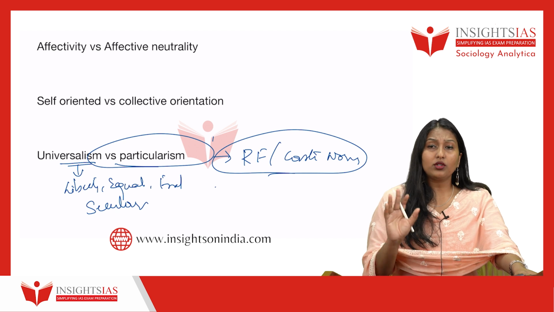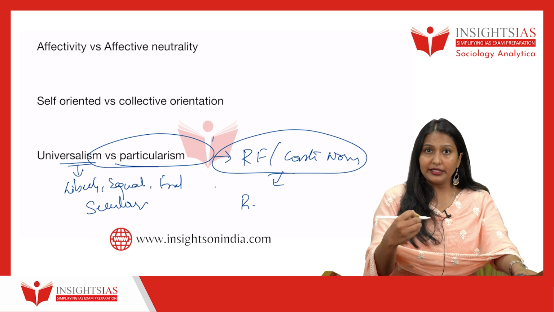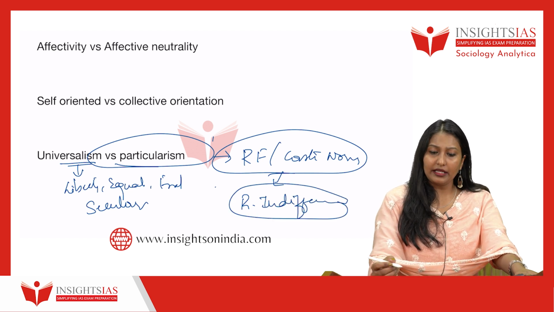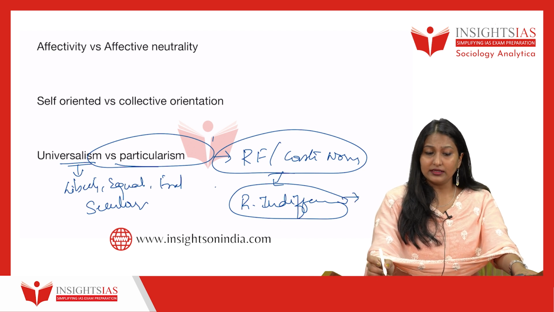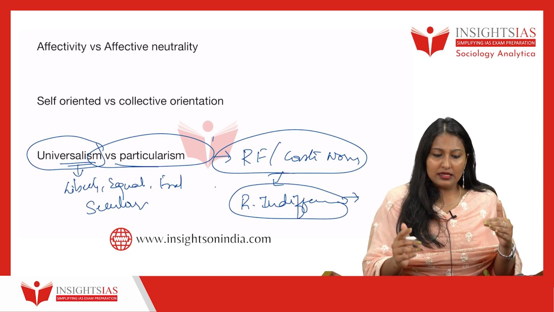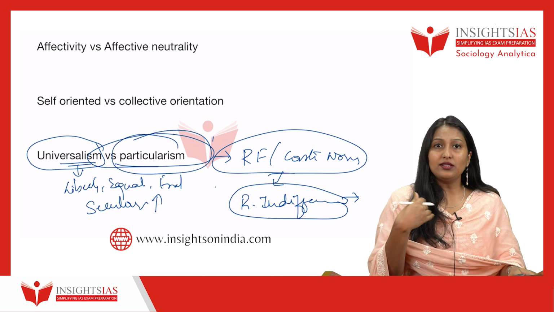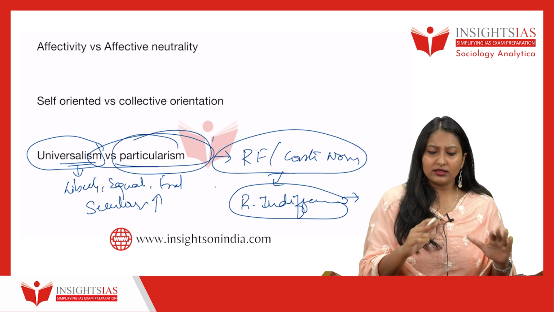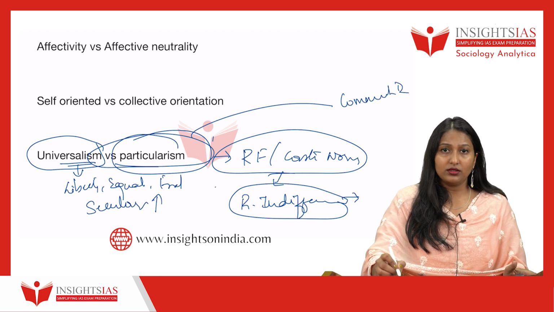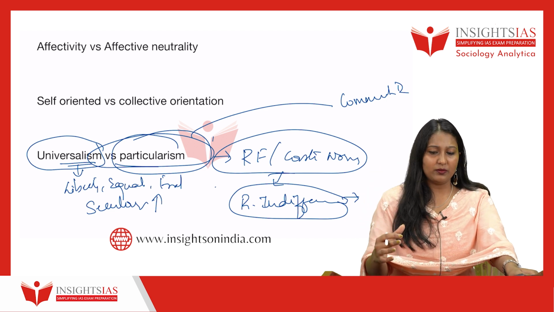Okay, and you can also talk about how, because of particularism, there are religious indifferences in Indian society. Whenever Indian society gives importance to universalism, you will see more of a secular outlook. But whenever Indian society gives more importance to particularism, then you will be seeing what? More and more communal riots, okay. So all this you can just write in 1 or 2 statements, okay.